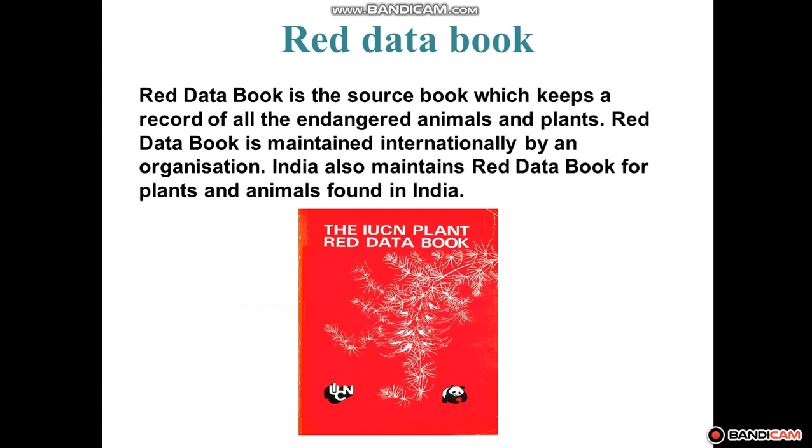Through this book, IUCN is trying to create awareness about endangered species. The first Red Data Book of animals was published in 1991. Okay, so there is a book which keeps a record of all types of animals, endangered, extinct, endemic species.